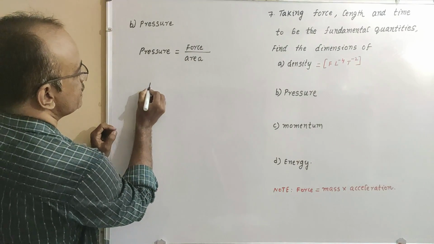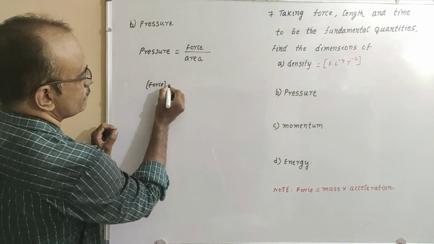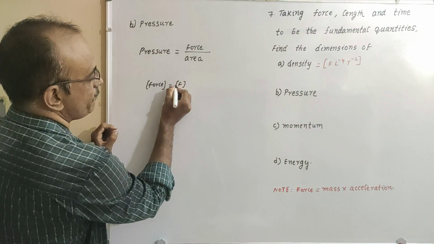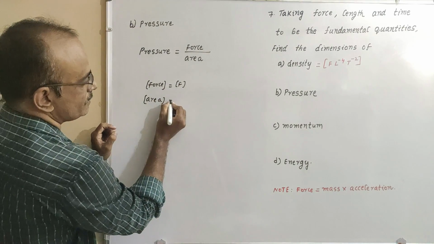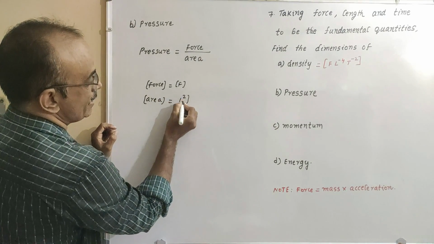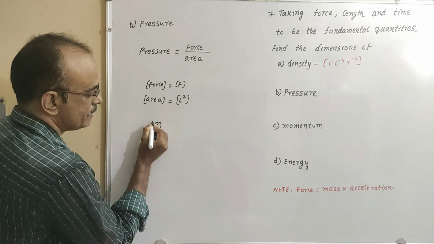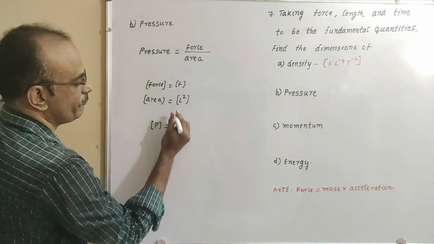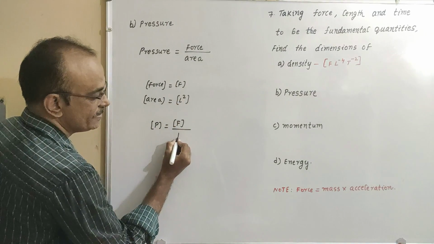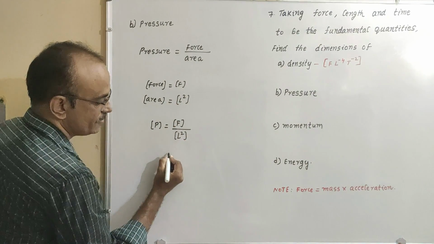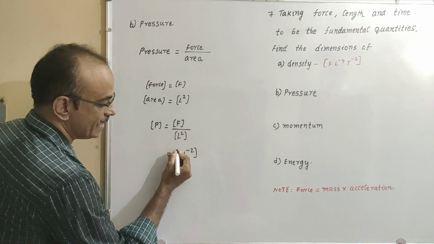Simply force is F, and area is equal to L squared. So P is equal to F divided by area L squared, which is F L to the power of minus 2.